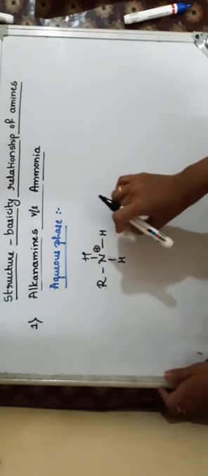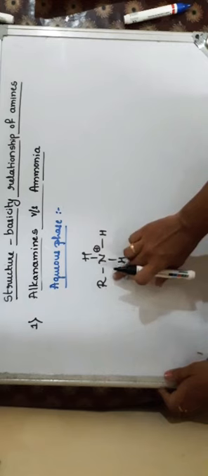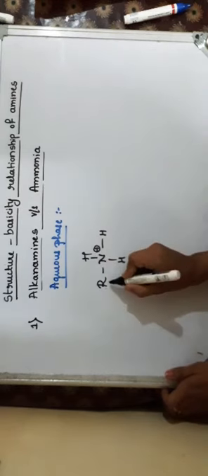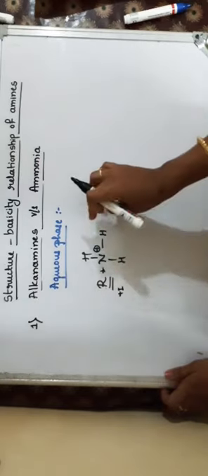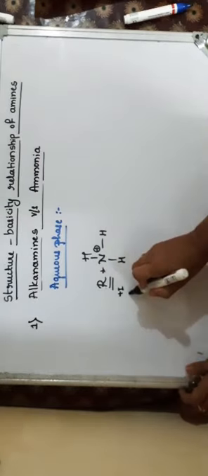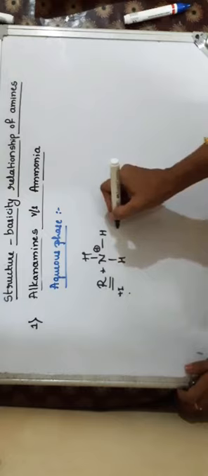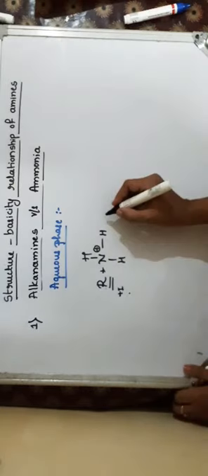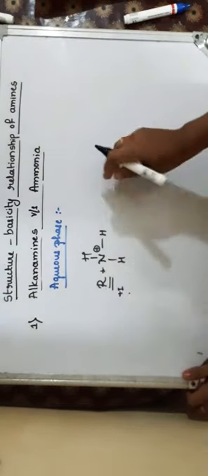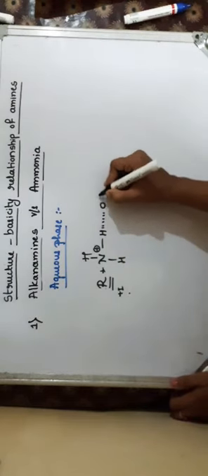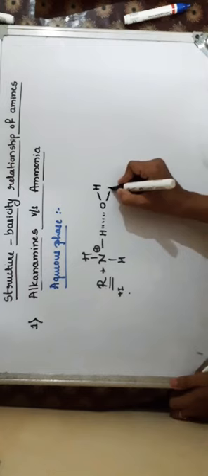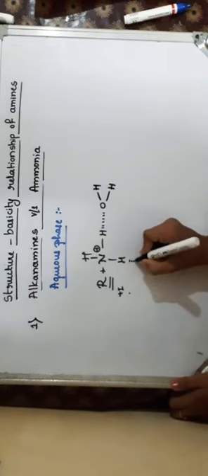When this is in the aqueous phase, no doubt there is a plus I effect because of the presence of one alkyl group. But in the aqueous phase, with this plus I effect, what happens? When you put this in the water medium, there also exists a solvation effect. That is, these hydrogens form hydrogen bonds with the oxygen of the water molecule in this manner.